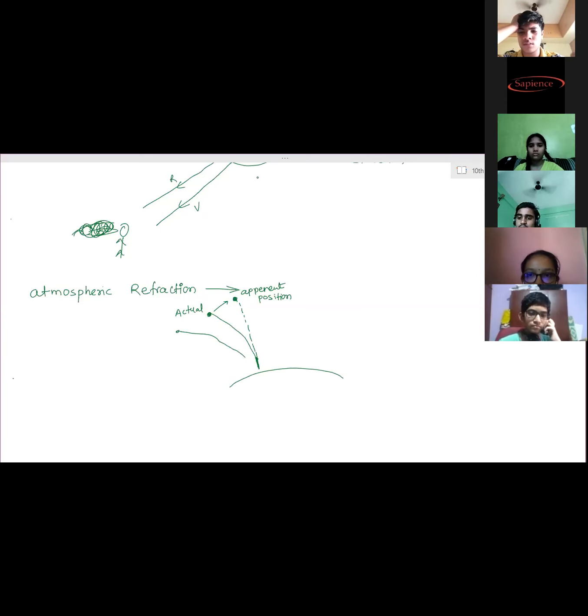And in that scattered light, which color is the prominent one? The most scattered color is blue. So blue color reaches the observer's eye, and therefore the observer is able to see everything blue. Remember the examples of the sky appearing blue and also reddish. When the sky appears blue, the scattered light is falling on the observer's eye, and the scattered light is blue, so we are able to see blue color most.